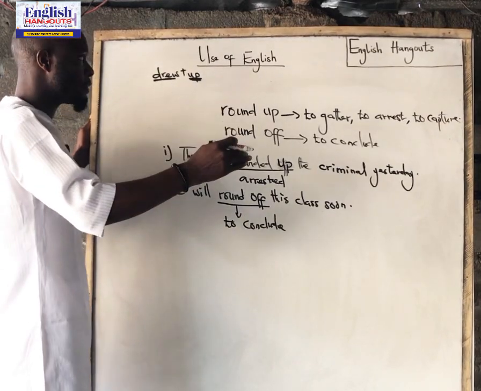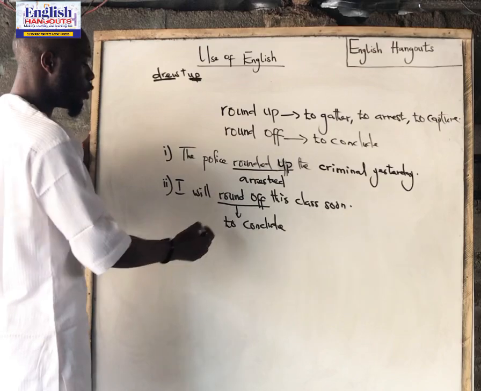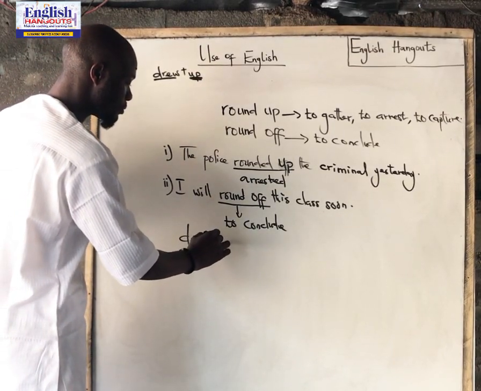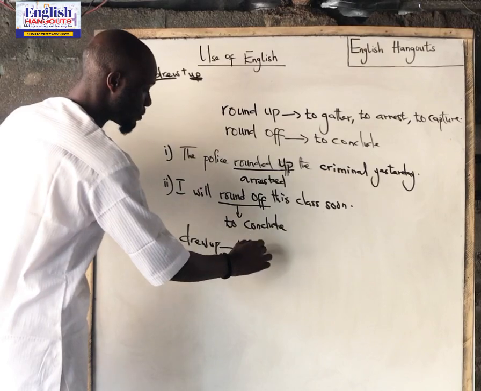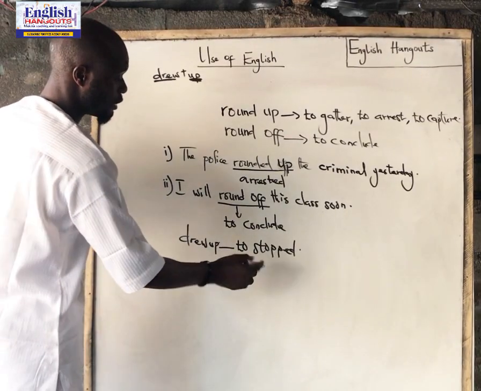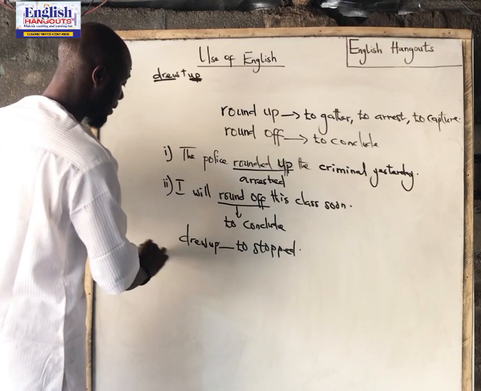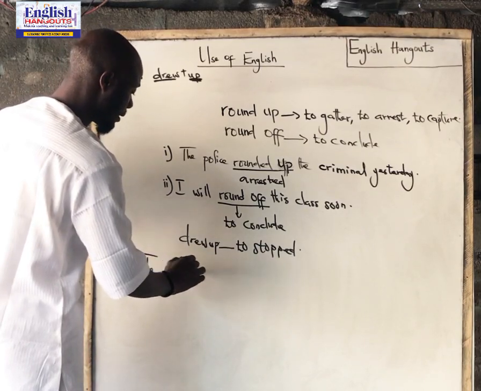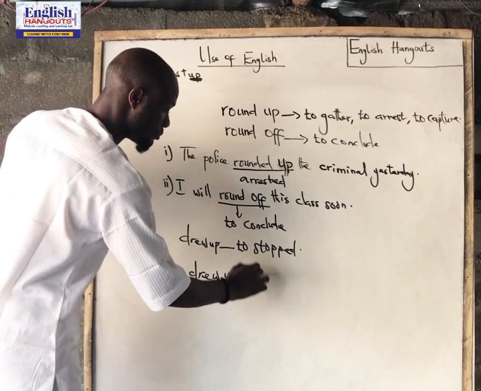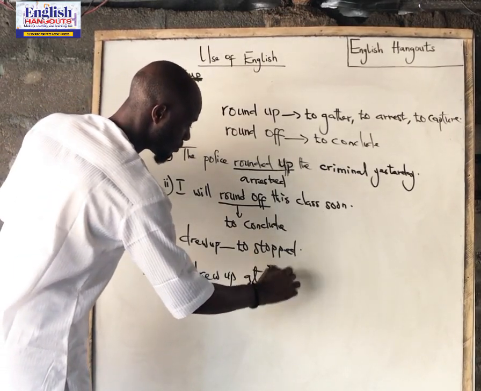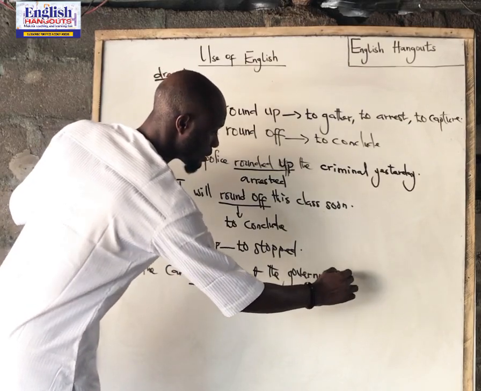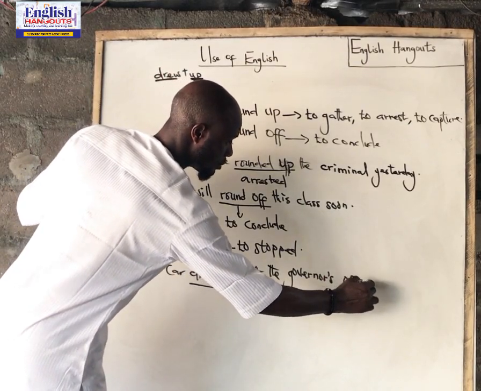So if you look at this phrasal verb, drew up, for example, drew up is to stop. So in context, you can have: the car drew up at the governor's office.